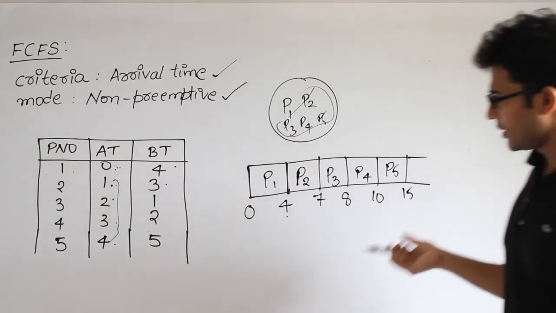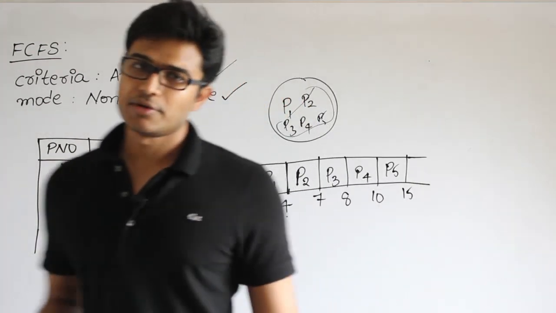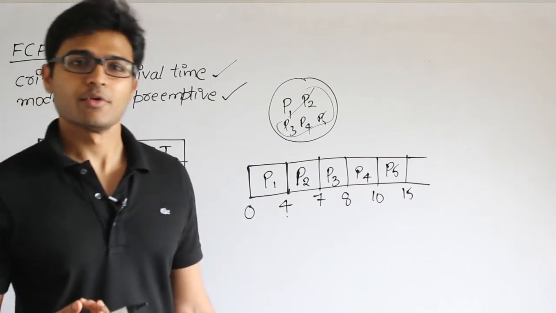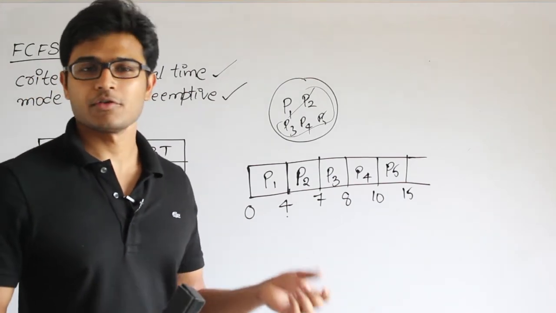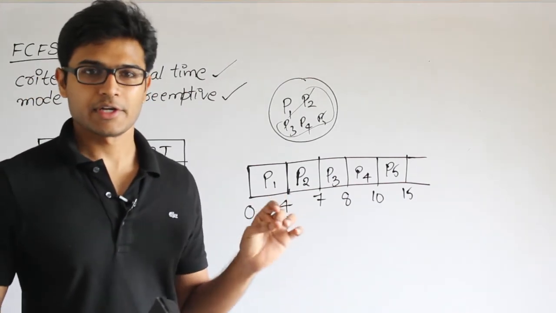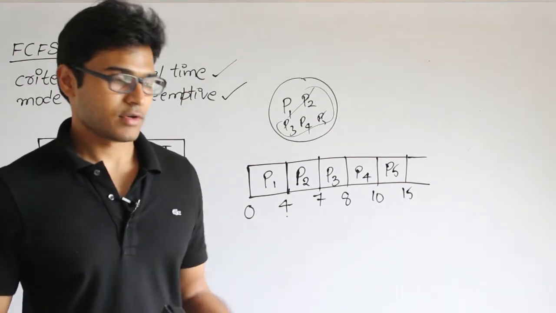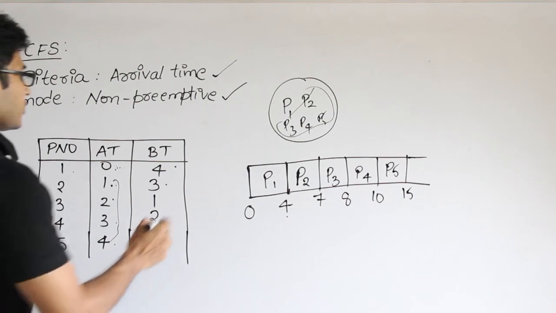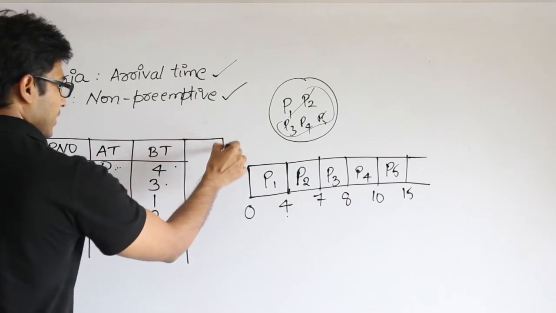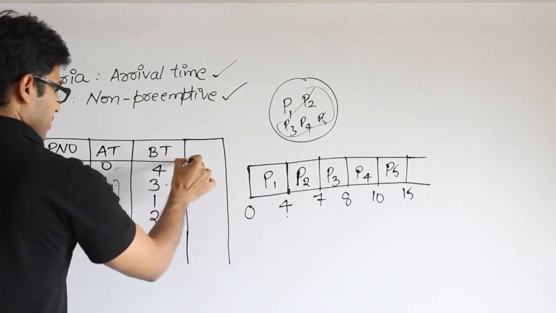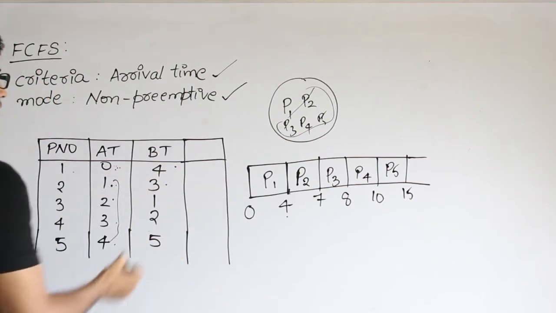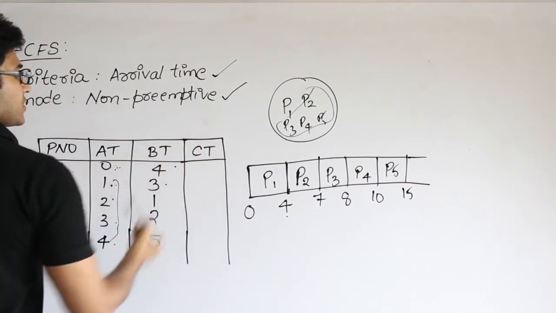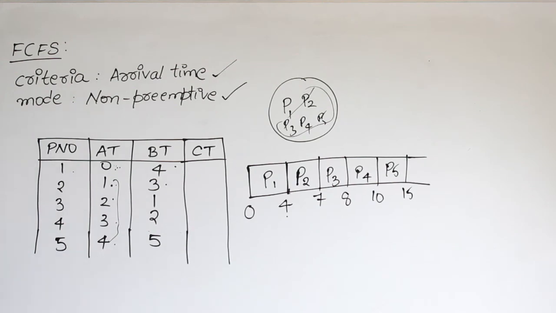And after preparing the Gantt chart, you could write the completion time. See, there can be various questions possible about it, like what is the turnaround time of each one, what is the completion time, what is the average turnaround time, all this. So I'll just tell you how it is going to be done. In the exam they are going to ask you for only one parameter, but here we shall see everything. Now completion time. Completion time is nothing but at what time the process is going to get completed.